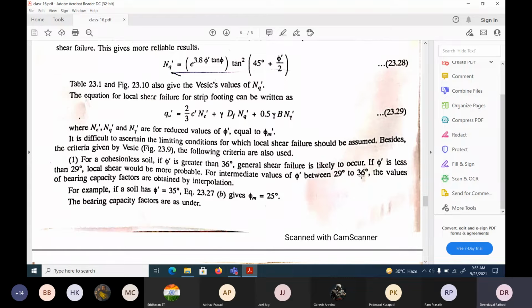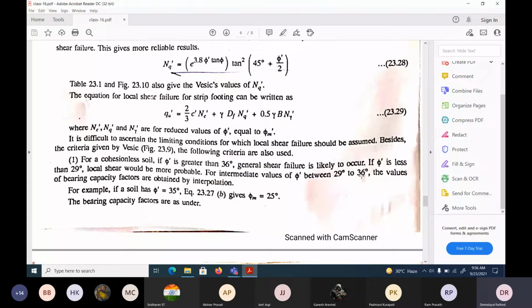Okay, 36 means the soil comes in the dense condition. If phi dash is less than 29, it is local shear. That means based on our phi values, we can easily identify whether the soil fails in general shear failure or local shear failure. For general shear failure, this is a very important point. They will ask it in GATE also.